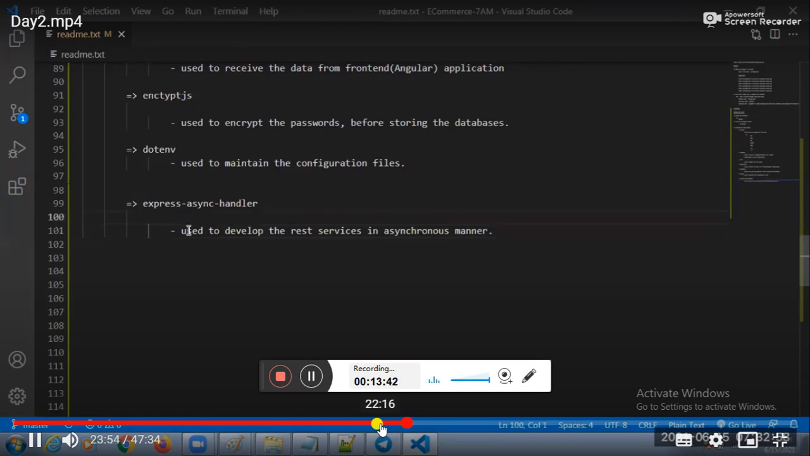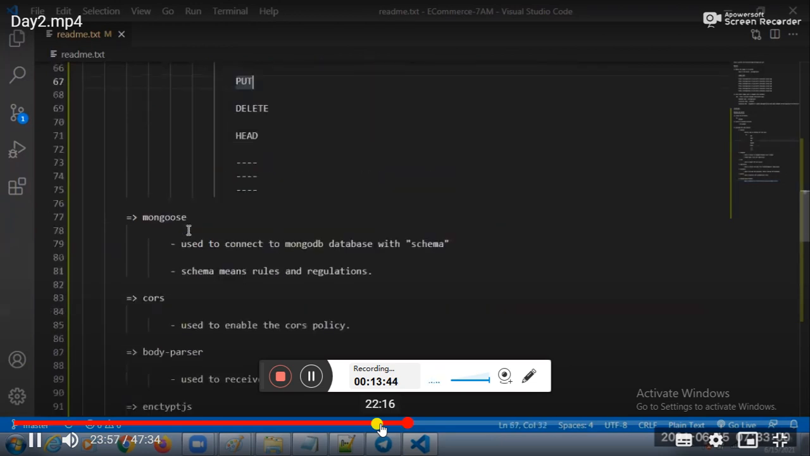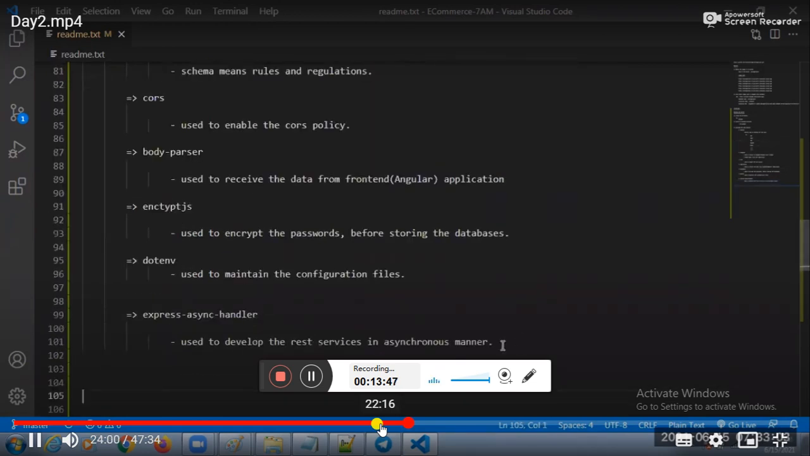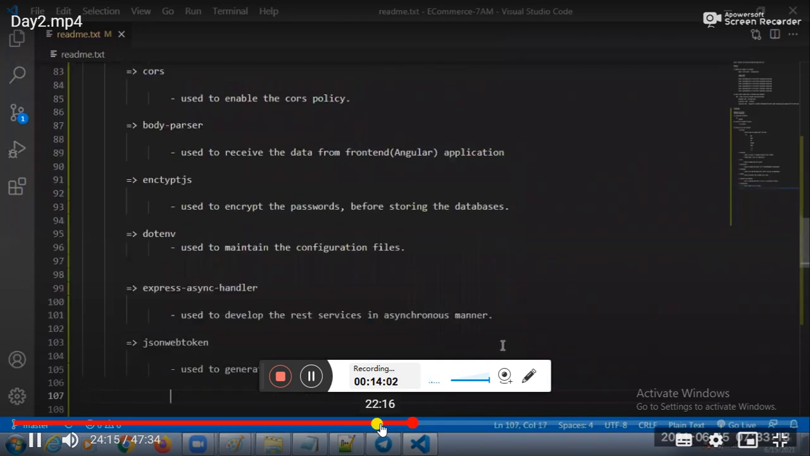Guys, apart from that one, how to generate the tokens? I want you to generate the tokens. Sharmila, respond here. See this one here: JSON web token. JSON web token is used to generate the tokens. In general, we will use these tokens for authentication purpose. These tokens for which purpose? Authentication purpose. And one more pointer.